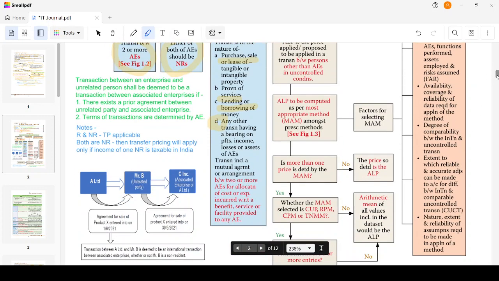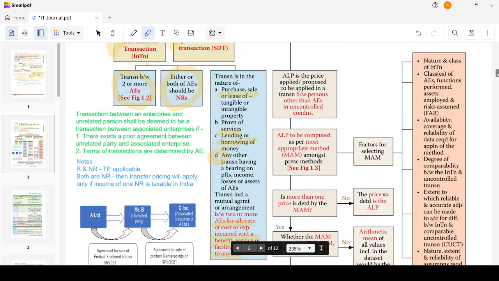It includes a mutual agreement or arrangement between two or more associated enterprises for allocation of cost or expense incurred with respect to a benefit, service, or facility provided to any associated enterprise. So whatever the transaction is, it will be covered under international transaction when it is between two or more associated enterprises and either or both of them are non-resident.